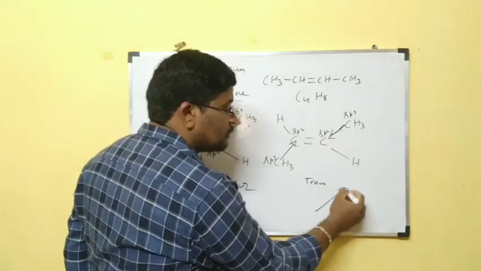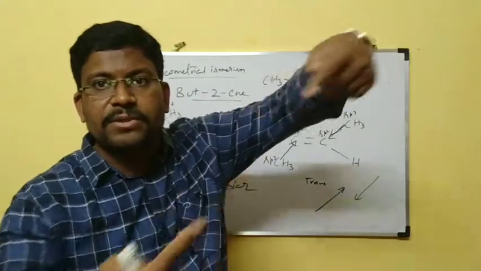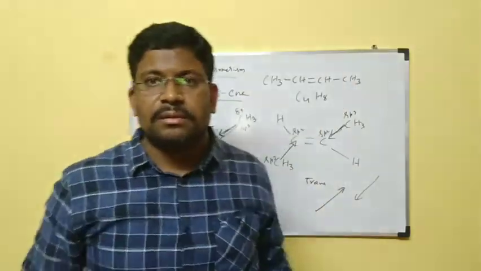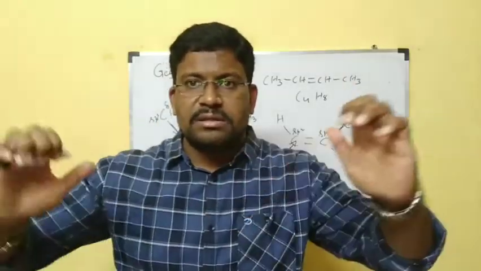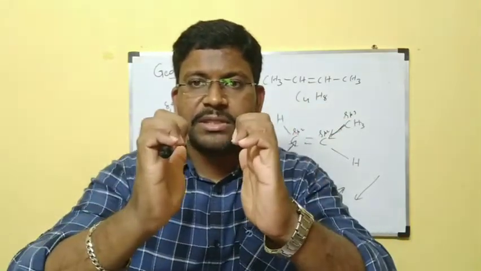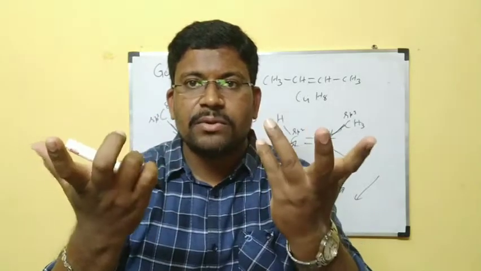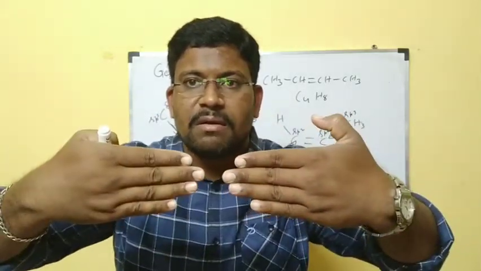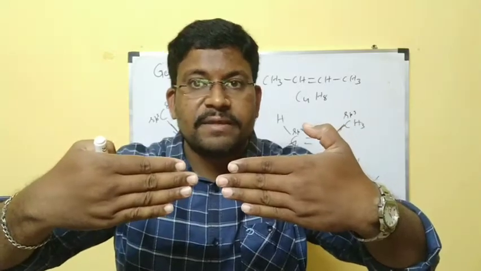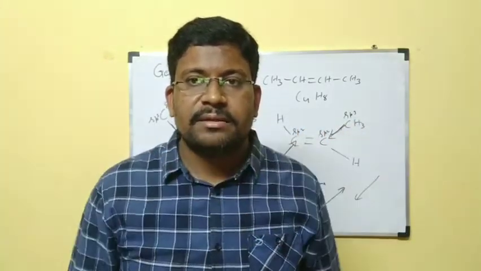Now, this is in this way, this is in this way. Both are exactly in opposite directions. One 5 kg stone is there. I kept two hands like this and I am applying the same force. Then that 5 kg stone cannot move, because forces of the same magnitude in opposite directions cancel each other.